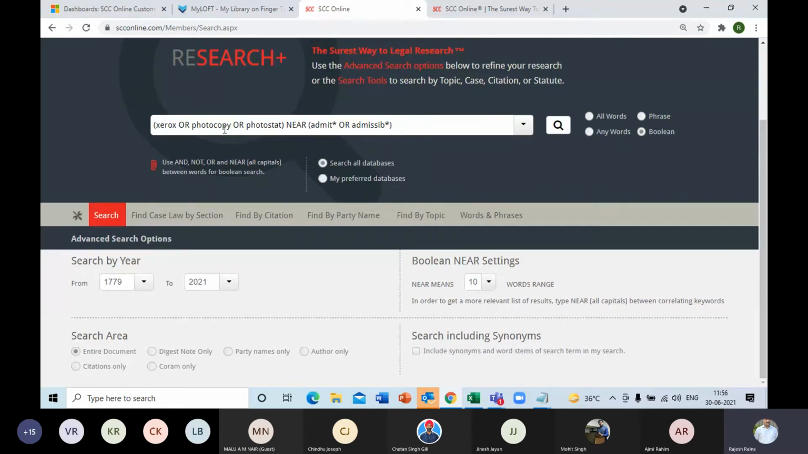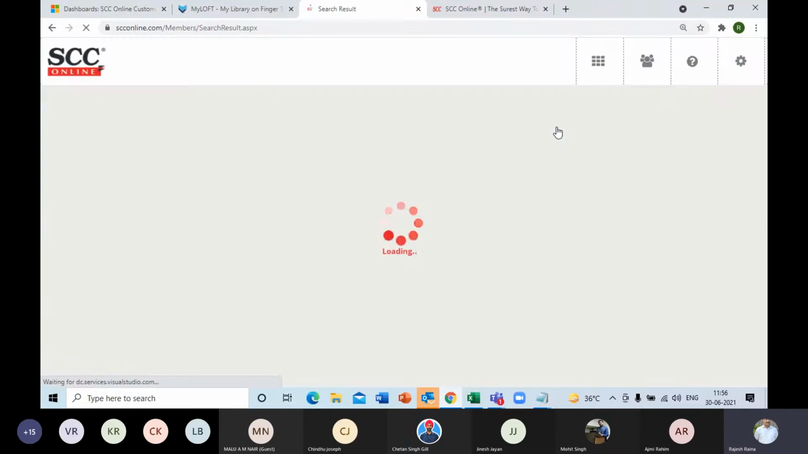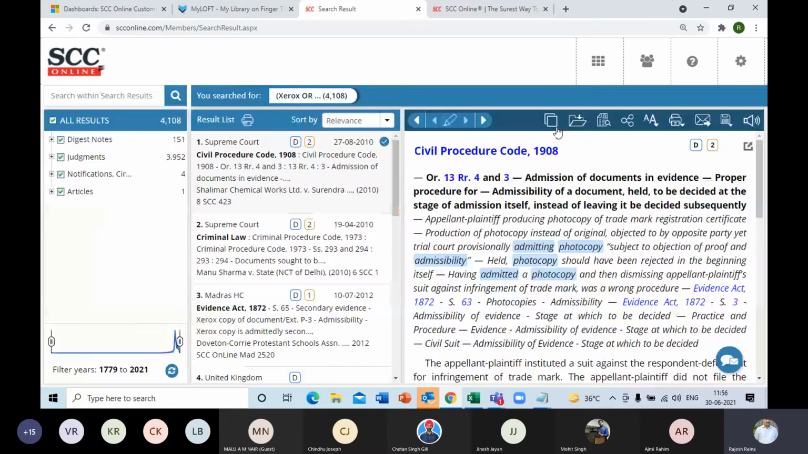So it will search for both these options in the range of 10 words, right? And let's start the search and see the results. So a combination of both the operators or and near we have done.